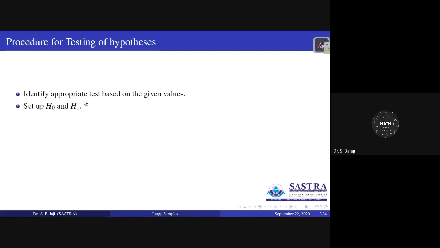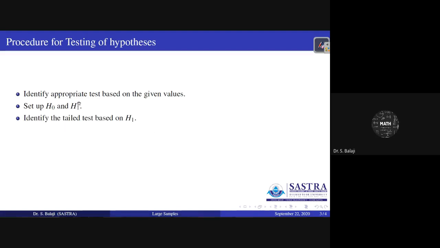Then after that, you have to set up the null hypothesis H0 and the alternative hypothesis H1, based on the problem statement and the test conditions. That is the thing you have to consider here.